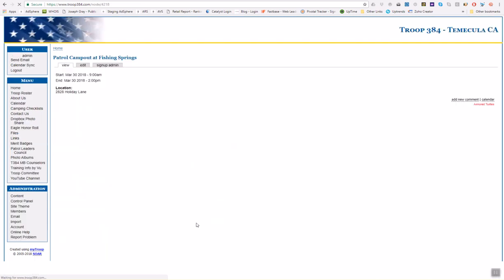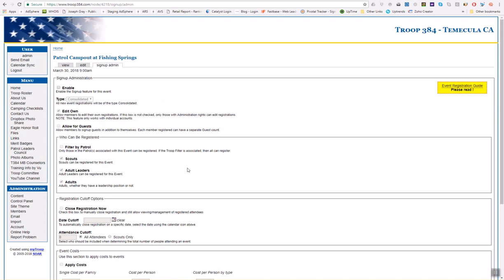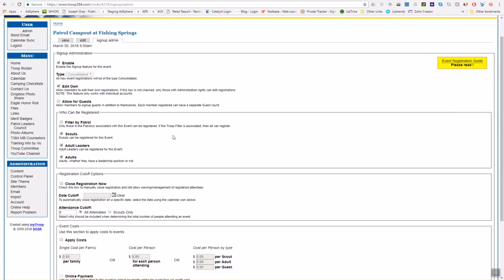Let's go back and click on that, and let's go to the sign up admin. Now this is where we can enable signups just by clicking where it says enable. And usually the default settings are good enough. If you're going to allow for guest, you can click allow for guest here, and you can go ahead and limit it so you can filter by patrol, so only those patrols associated with this event can be registered.